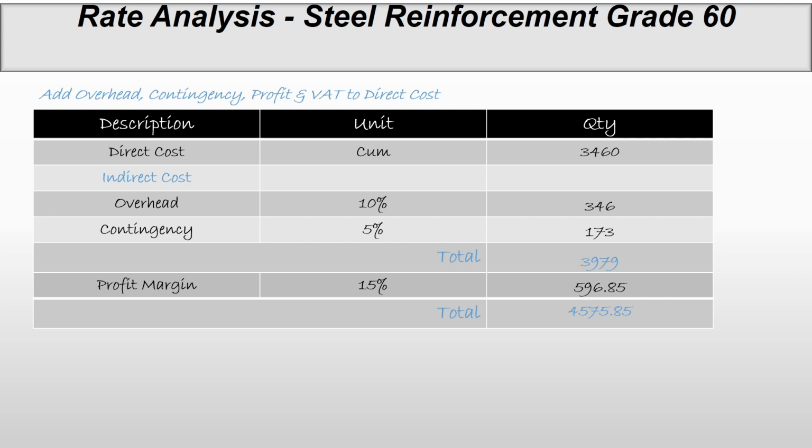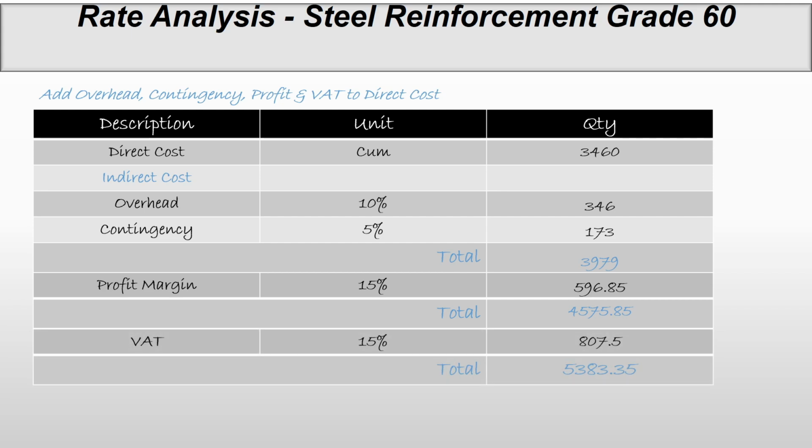So the amount is 4575.85 real. Then add 15% value added tax, which is 807.5 real. So the total cost for 1 ton of steel bar of grade 60 is 5383.35 real.